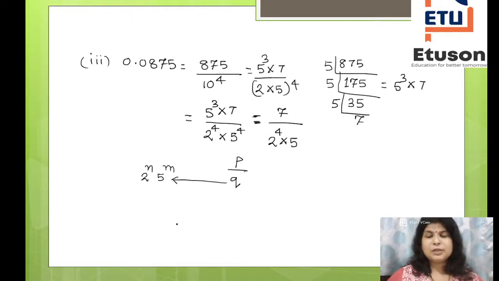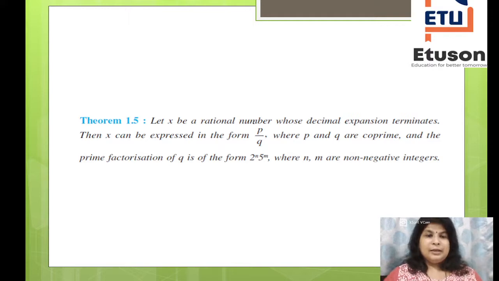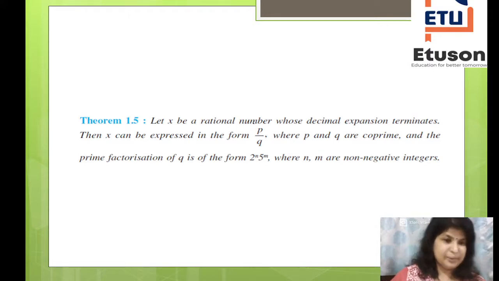Correct? So, by taking all this observation, we can conclude that: let x be a rational number whose decimal expansion terminates.